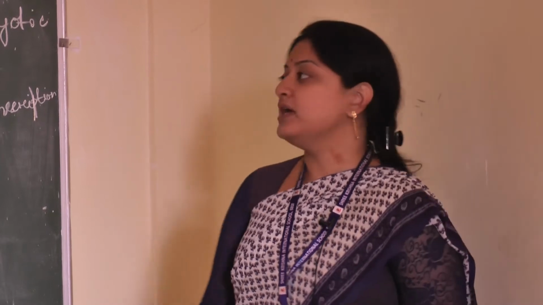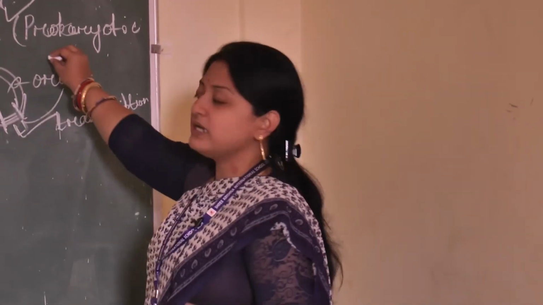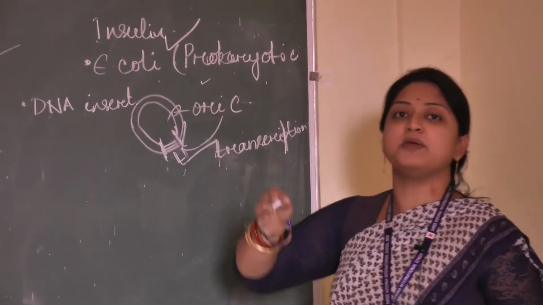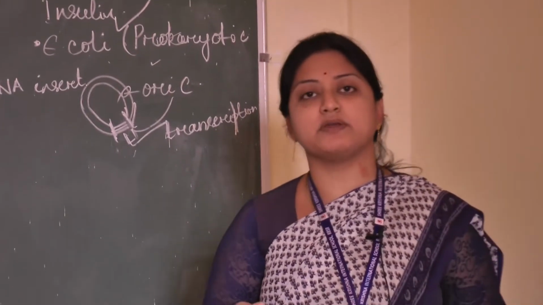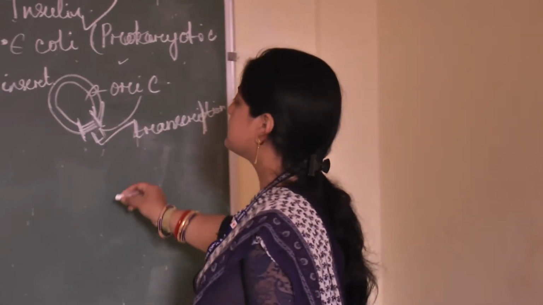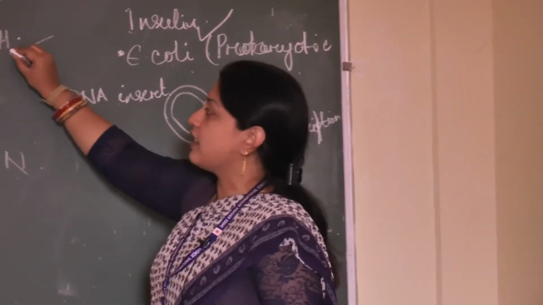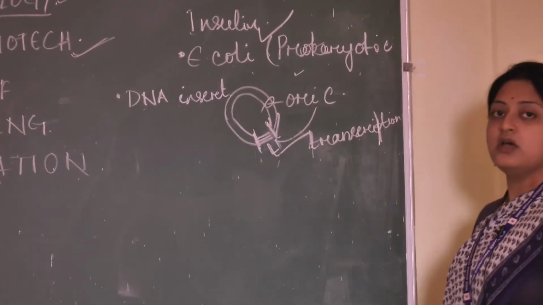So in this way this organism is utilized and it has enormous implications for human welfare. So for this reason we are using these advances. These are the recent advances of biotechnology.